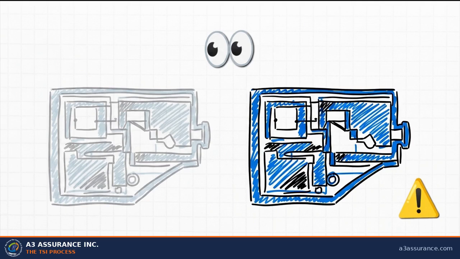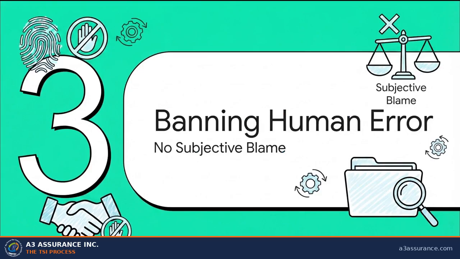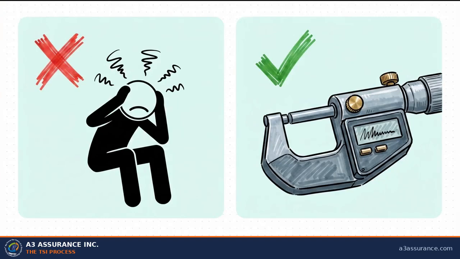This is exactly what those endless 5 whys sessions usually miss, because they're way too busy interrogating the worker's state of mind instead of looking at the facts. Which brings us to Section 3, banning human error. This right here is where TSI completely leaves the fishbone diagram in the dust.